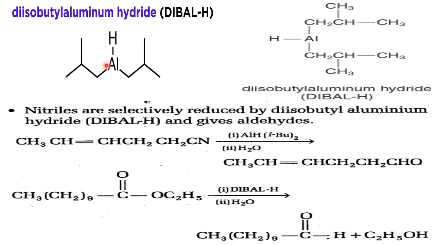This is the bond line structure. This is the structural formula, bond line formula. Both are DIBAL only. Okay, right. Now nitriles are selectively reduced by DIBAL and give aldehydes.